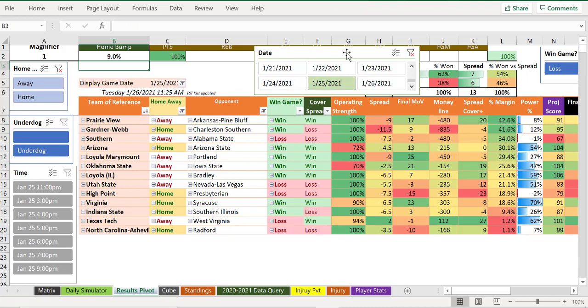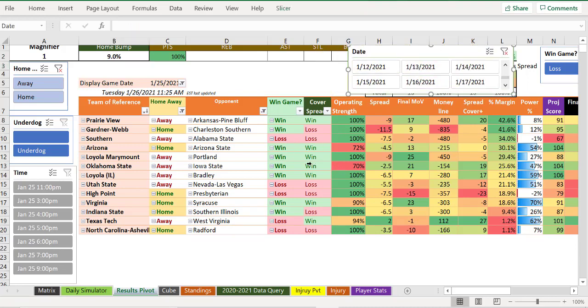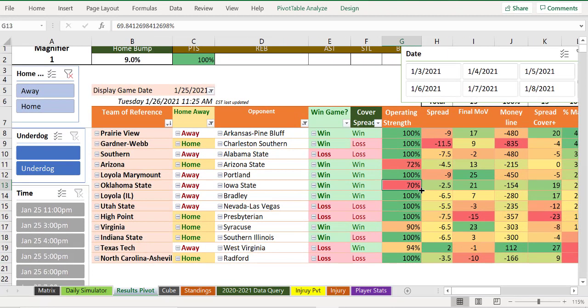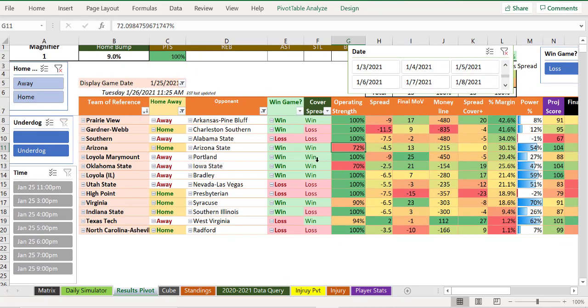Anyway, too much talking. So what I wanted to say was, did this operating strength matter yesterday? And the answer is it didn't hurt anybody. Like I said, watch out for Oklahoma State. I said they were operating at like 59% yesterday. They probably got some guys back, maybe a couple of those guys that were on that list played. They covered and they won. So this meant nothing. Same thing with Arizona and Arizona State. This meant nothing. So it's just one day's trial, but it's interesting that none of those panned out at all. So that's something to look at.